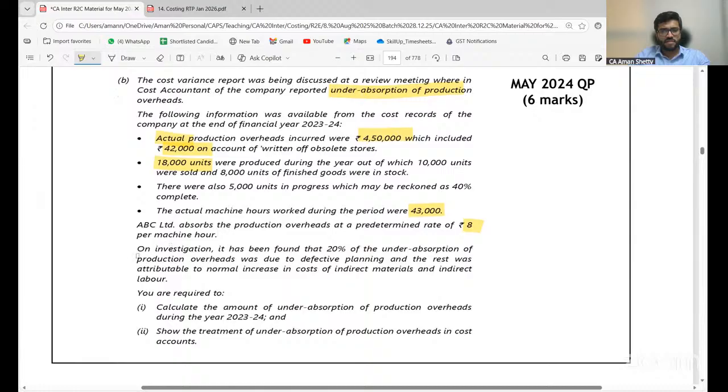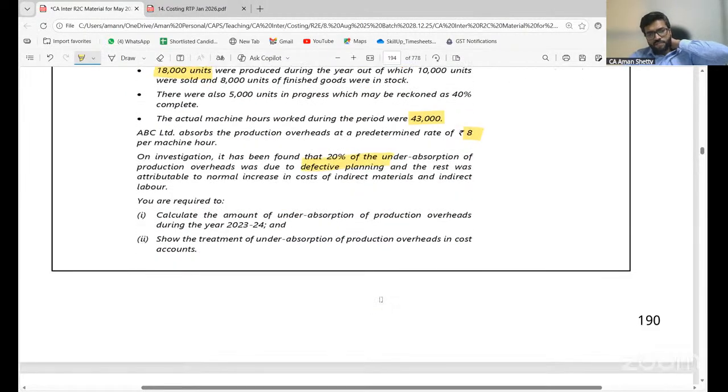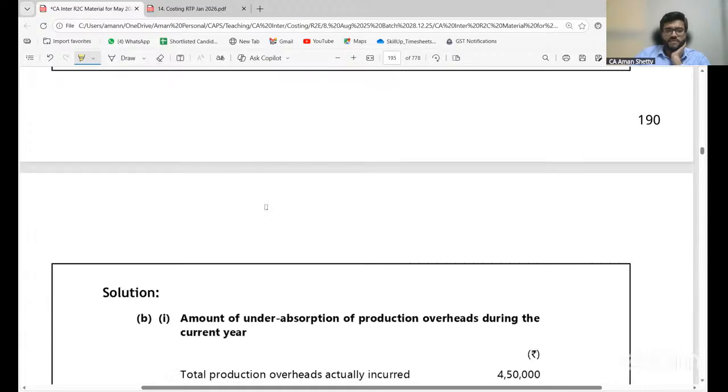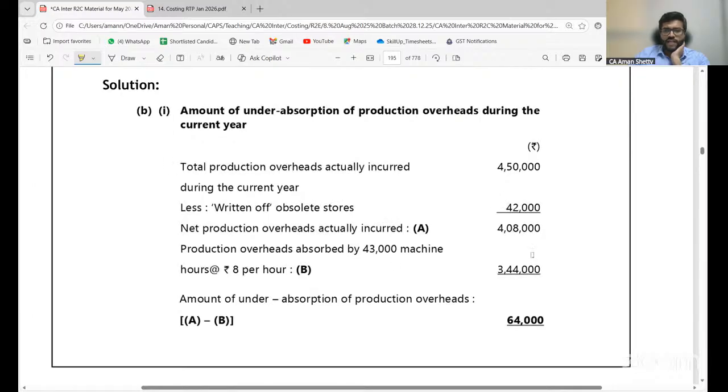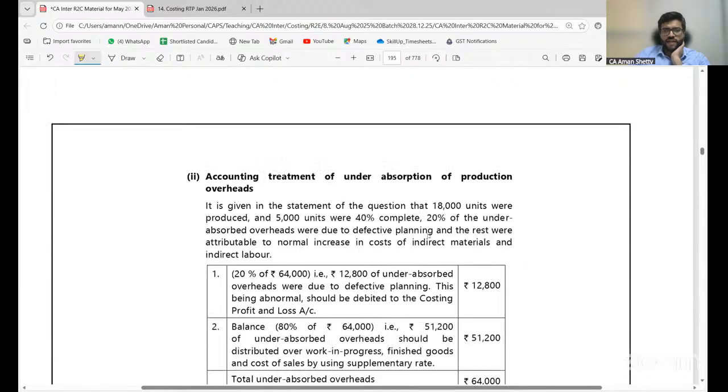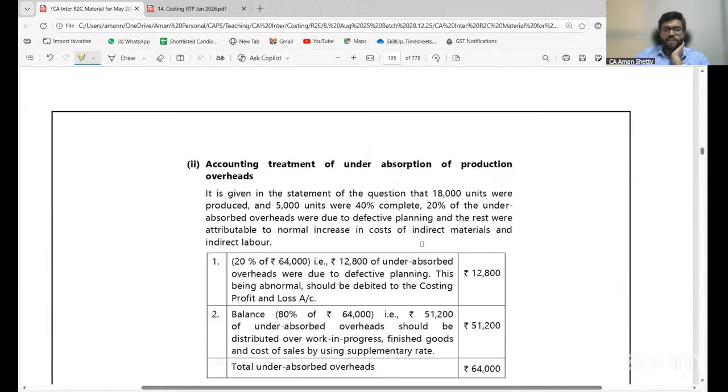Yes. On investigation, it has been found that 20% of the under absorption, that means 4,50,000 minus 42,000, 4,08,000, minus 43,000 into 8, whatever figure we get, 20% of it is because of defective planning, because of your planning mistakes. So the balance what you get, that is my effect under absorption. Okay. So total production overheads actually incurred, I told you 4,50,000 minus 42,000, 4,08,000. Then 43,000 into 8, you're getting 3,44,000, so the under-absorption is 64,000. From this we will normally minus 20%.